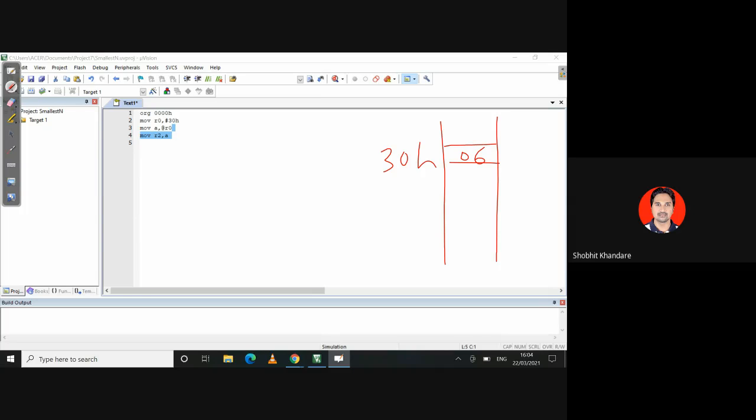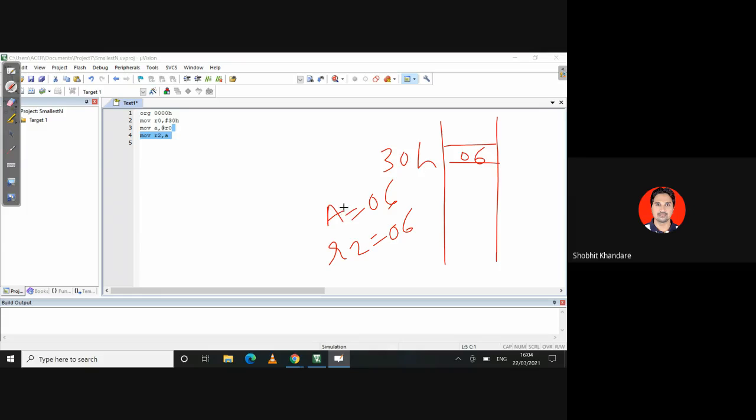So 06 I have moved into the accumulator. So 06 will be moved into the accumulator. So accumulator will have 06. And then this 06 I will be moving into R2. So R2 will have 06. Okay. So 06, which is present at 30H, will be moved into the accumulator. Then this accumulator content 06 will be moved into R2. Okay. Because I am taking 2 different registers.